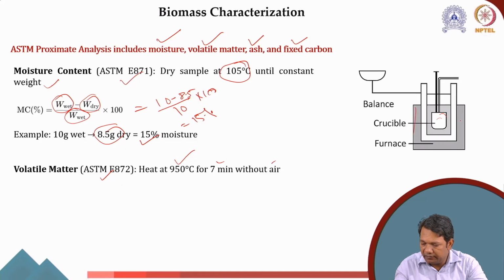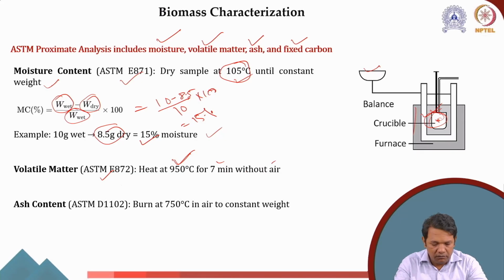So this is a furnace. You have this crucible where you put the sample, and this is the weighing balance with which this crucible is connected. Initially it will measure the weight, and then you give temperature, and at 105 degrees Celsius you measure the weight and you can calculate the moisture content. Similarly, if I increase the temperature to 950 degrees Celsius in the absence of air, then what I will get is the volatile matter content.